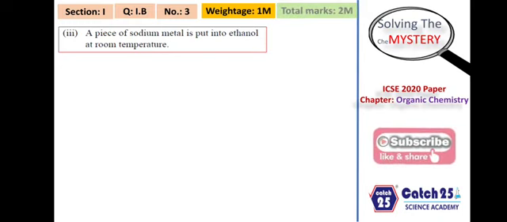So students who were in class 10 in 2020 and who were to attempt the paper of 2021 were not destined to study this particular topic. This topic was actually deleted from the syllabus. Nevertheless, we'll go ahead with the question.